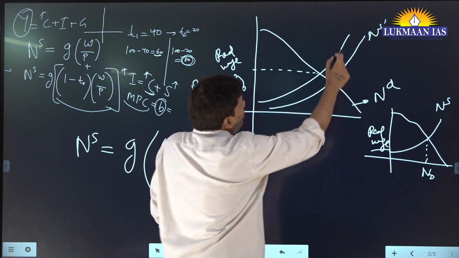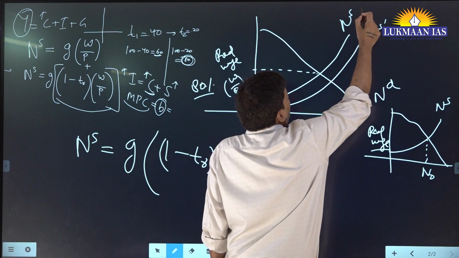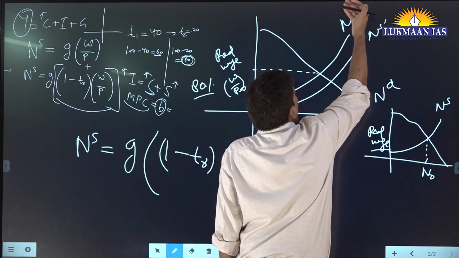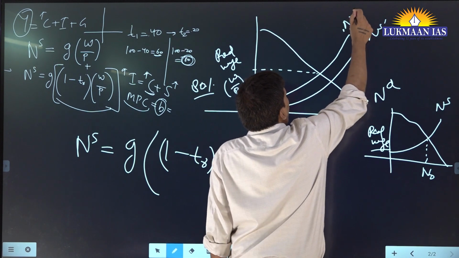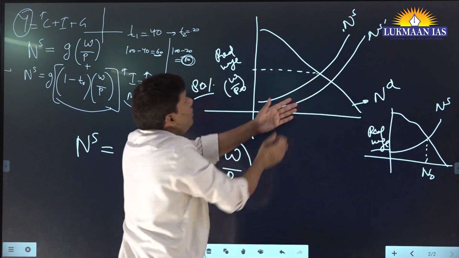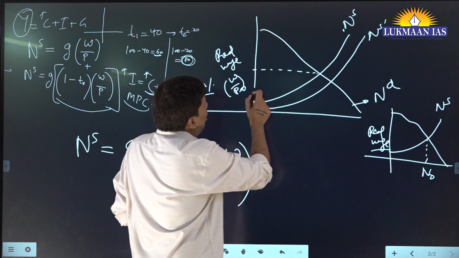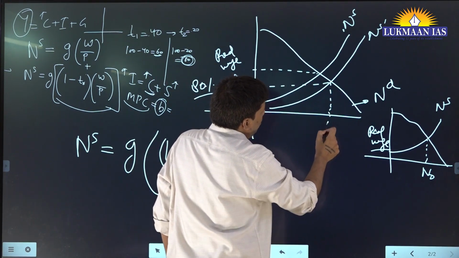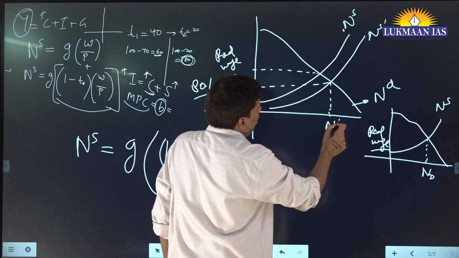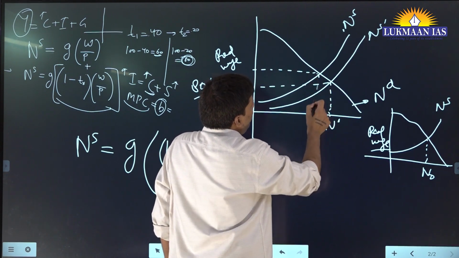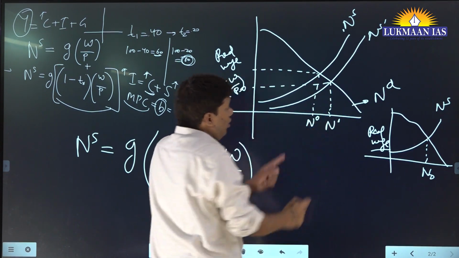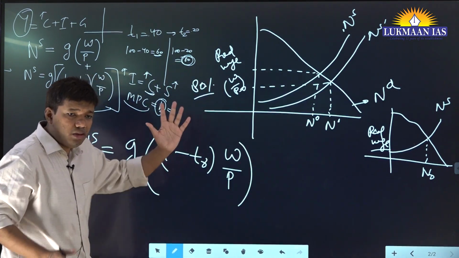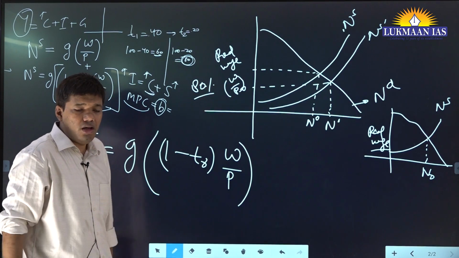But when your labor supply increases, let's say this is labor supply. This is the first situation, and this is after reducing tax. So the new real wage is like this, and the new labor supply is this. N dash, I'm calling it, let's say N1, and this one I'm calling N0. Any problem here? You can see that labor supply has increased. Now, how do you see the effect of this on output?